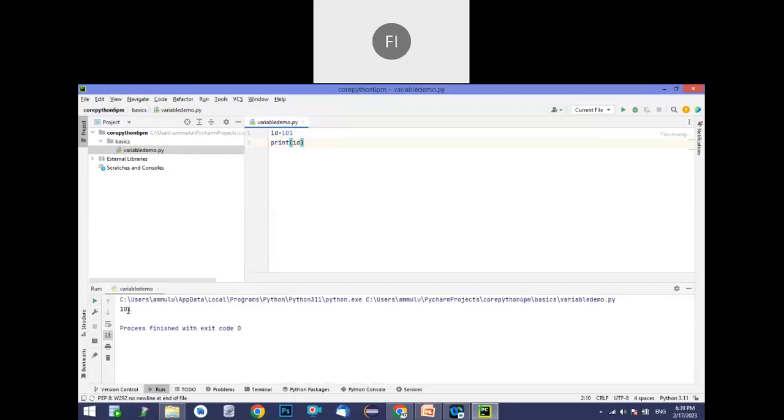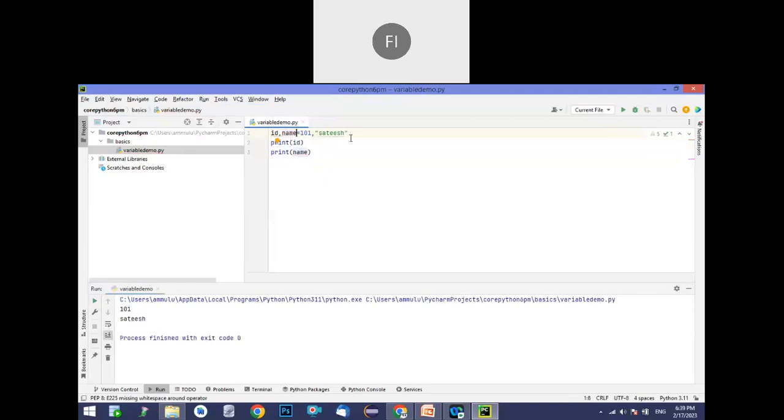See that, 101, you got it. Similarly, as I mentioned just before, you can also take multiple variables. A single variable you can take, and similarly you can take name equal to Satish, and now you can print name. Now it will print both values at a time, 101 as well as Satish. We are taking two lines, right? Instead of that, you can put it into a single line, like id comma name. This approach is also supported by Python. Like this, multiple variables can be written in a single line and multiple values can be stored.